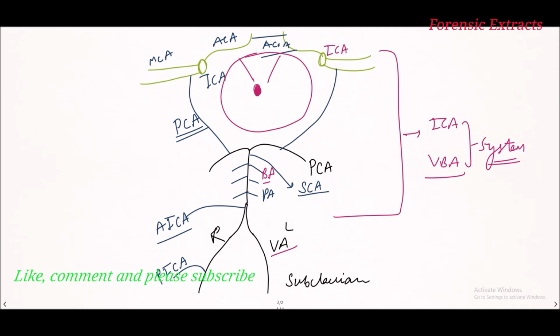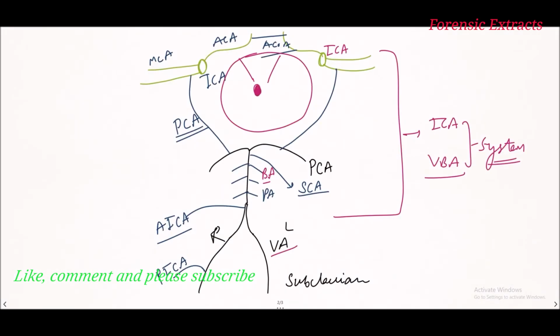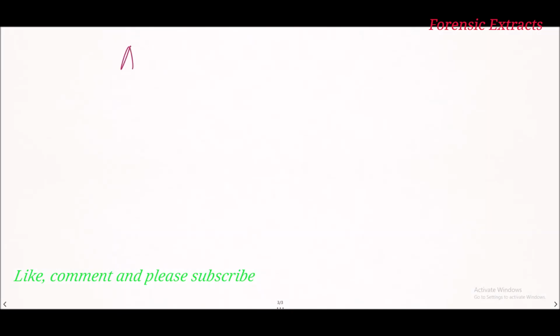Now why is this circle of Willis important? Why do we need to study it? Because there are various pathological changes in the circle of Willis, like the formation of aneurysm. So what is an aneurysm?